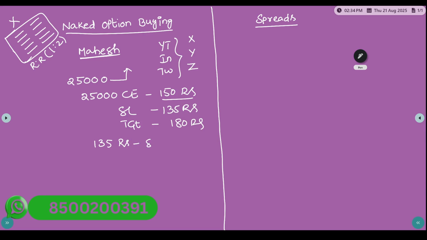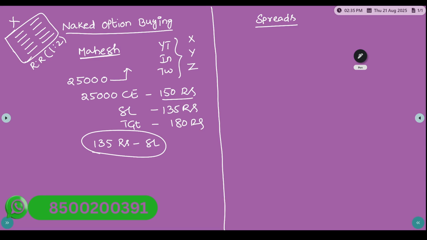Majority are okay with this, but in some situations Mahesh cannot digest this particular SL. There are some chemical reactions in his mind that make Mahesh unable to digest this SL. Why? Because he has done all the technical analysis.